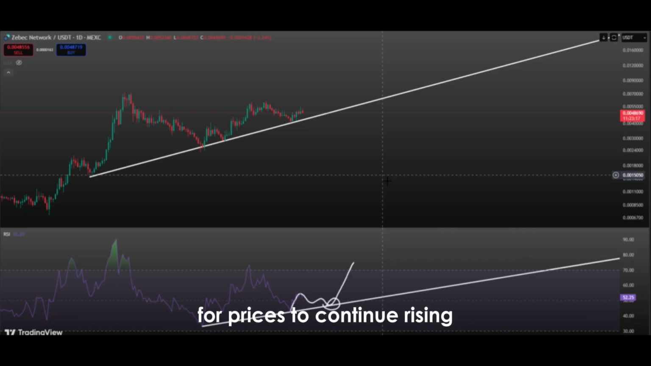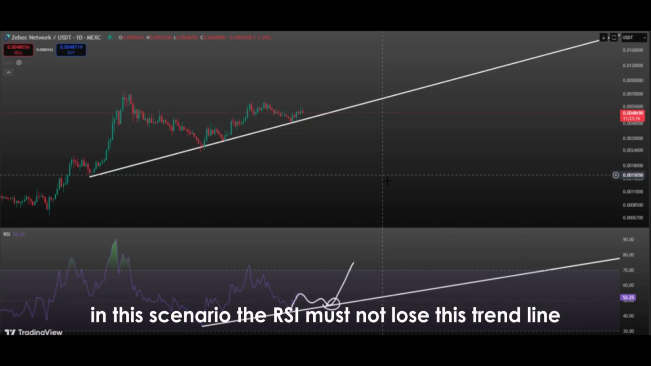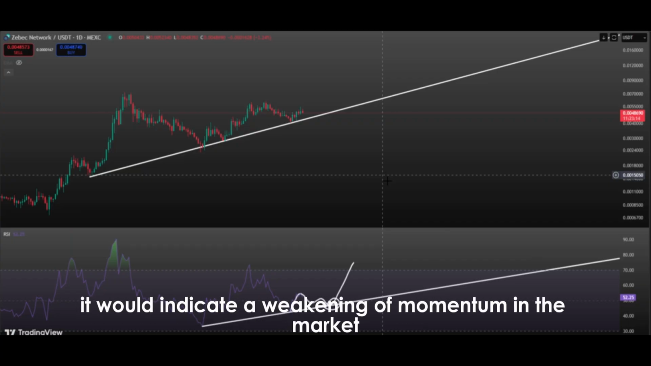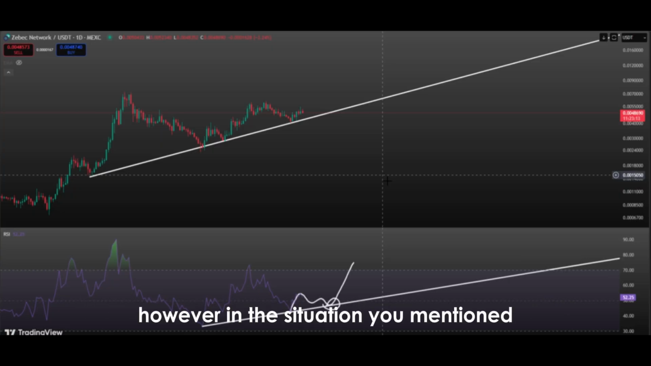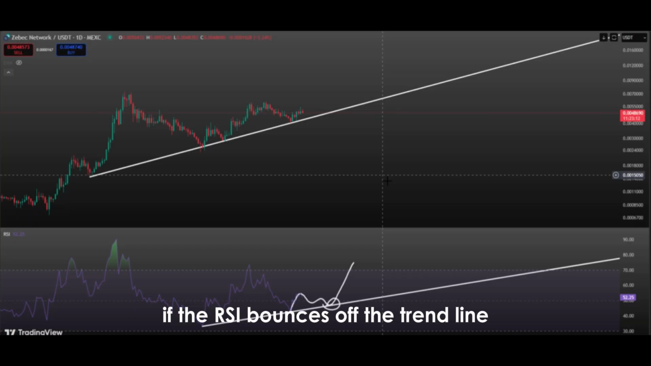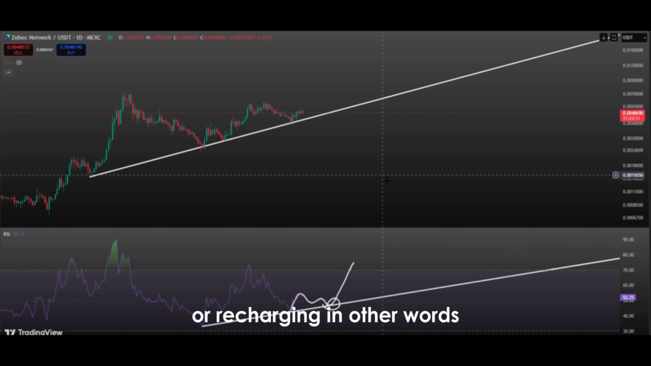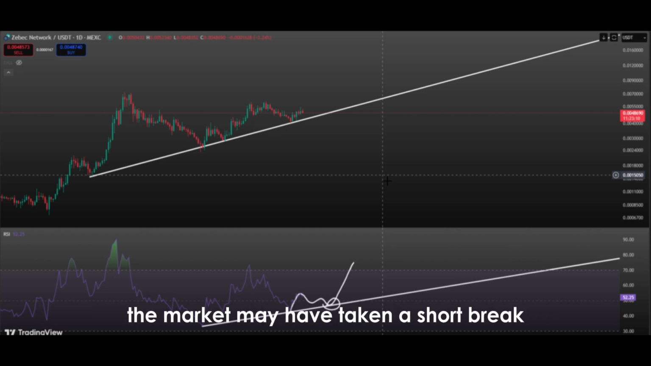For prices to continue rising in this scenario, the RSI must not lose this trend line, because if the RSI loses its rising trend, it would indicate a weakening of momentum in the market. However, in the situation you mentioned, if the RSI bounces off the trend line and moves upward again, this can be interpreted as a kind of consolidation or recharging.